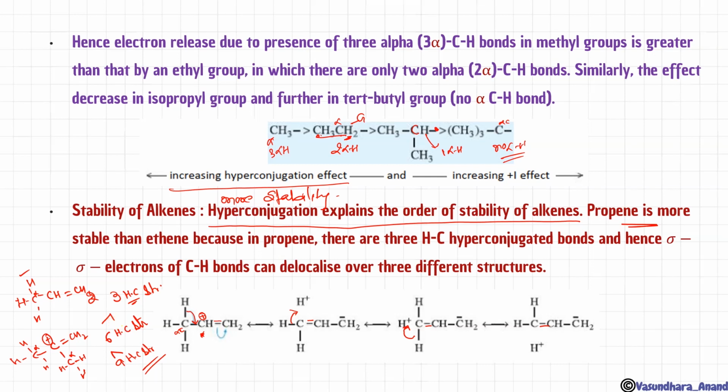Did you get that what I said? So this here is secondary carbocation, isn't it? In this case, if plus charge will be here, this one is primary carbocation. And if I add one more CH3 over here, it will be what? Tertiary carbocation. So more alpha hydrogen, more hyperconjugative structures.